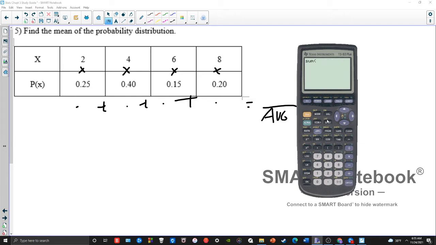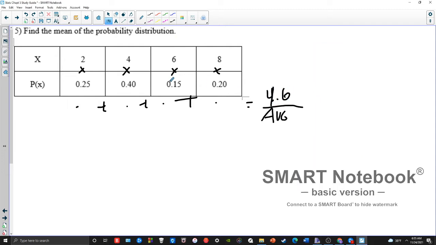It's kind of the backwards way of doing it because you have to do the last part first. So you want to sum up the answers to your outcome list times your probability list. So think of this kind of like PEMDAS. They're going to do inside the parentheses first. They're going to take L1, the outcomes, times L2, the probabilities. They're going to do that. And then they're going to add up all four answers they get, and we end up with 4.6.